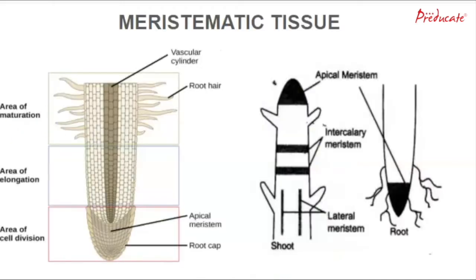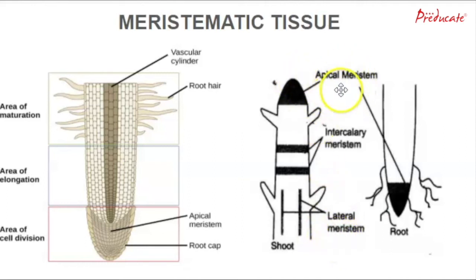Plant tissues: the meristematic tissue. The growth of plants occurs only in certain specific regions. This is because the dividing tissue, also known as meristematic tissue, is present in these regions. The meristematic tissues are classified as apical meristem, intercalary meristem, and lateral meristem. Now we are going to study apical, intercalary, and lateral meristem in detail.